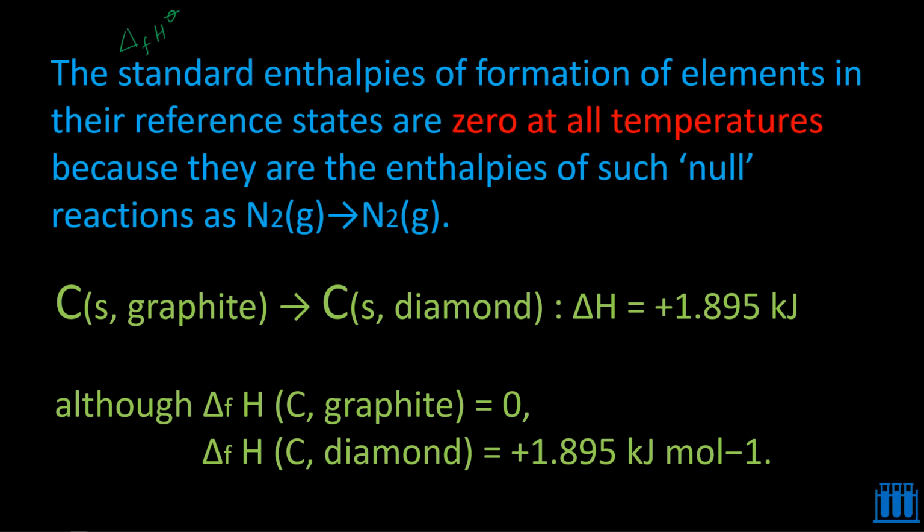So here it is mentioned that standard enthalpy of formation of graphite is 0, but not for diamond. That means the standard enthalpy of formation of elements in their reference states only is equal to 0. But other than reference states, it is not equal to 0. They are having some values. For example, for diamond, you are having some value, 1.895 kilojoules per mole. Okay, only in the reference states it is to be taken as 0, not in other forms.